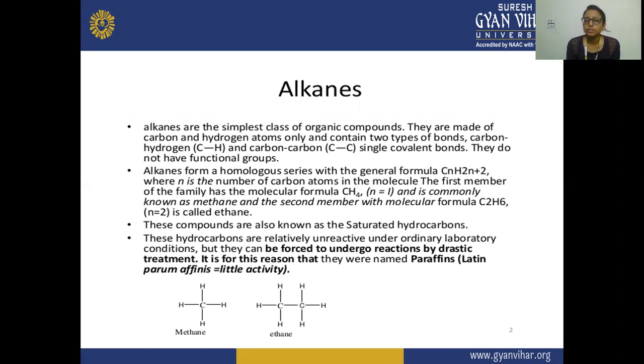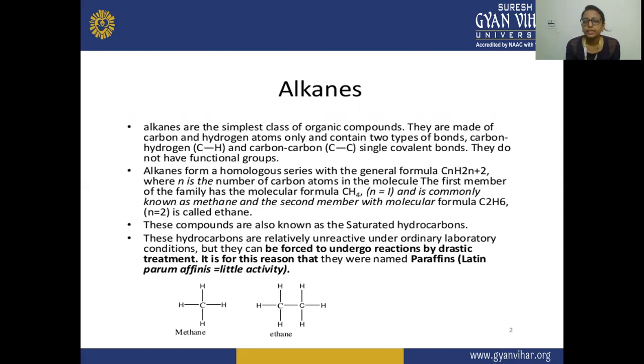Here we are going to discuss the aliphatic compounds, which are also divided into two categories: saturated compounds and unsaturated compounds. The saturated compounds are the compounds that contain single bonds, meaning they have sigma bonds, and the unsaturated compounds are the compounds that have double bonds as well as triple bonds, meaning they have sigma and pi bonds in them.